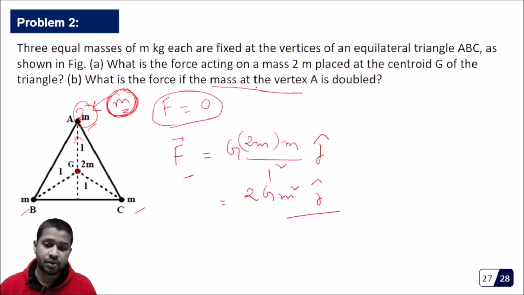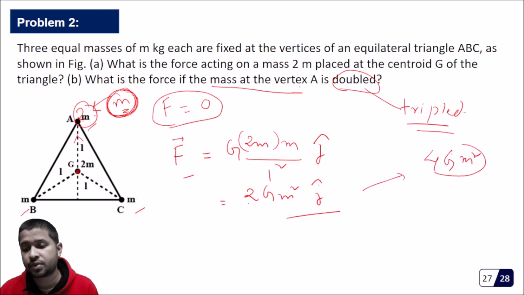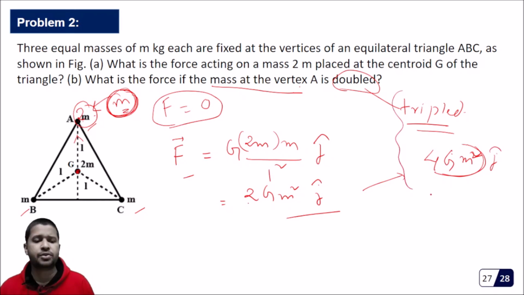Okay, so if it was just m, then the net force was 0. If it is double, then the net force is twice. Okay, for example, if I say what if this is tripled, if the question is twisted, then the extra mass will be twice m, so this will become 4Gm squared j cap. Okay, this is how you need to play with things.